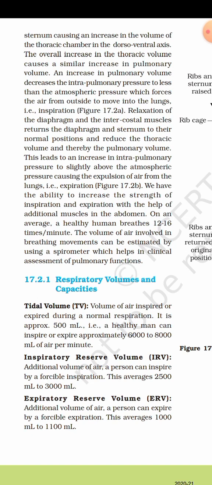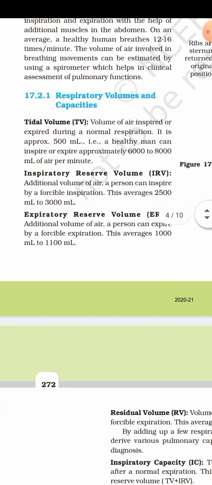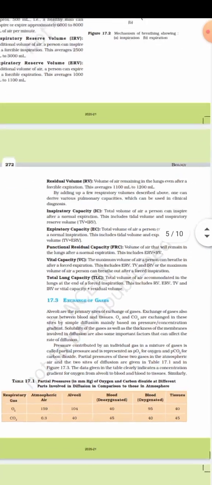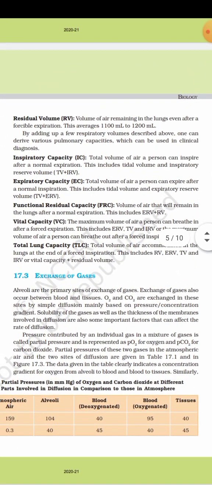Now, inspiratory reserve volume: the additional volume of air a person can inspire by forcible inspiration. This averages 2500 ml to 3000 ml. Now, expiratory reserve volume, ERV: the additional volume of air a person can expire by forcible expiration. This averages 1000 ml to 1100 ml. Now, residual volume: the volume of air remaining in the lungs even after forcible expiration. This averages 1100 ml to 1200 ml.